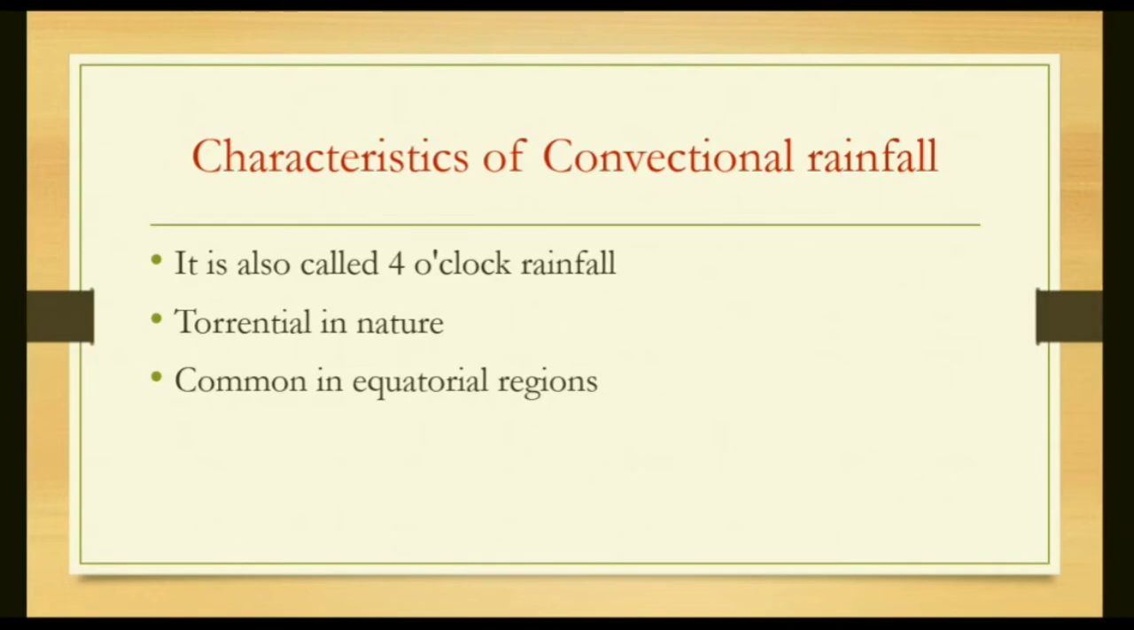And the last one is the equatorial region. It is common in the equatorial region because this area receives direct sun rays and always has a high temperature, and the rate of evaporation is a continuous process. So it results in rainfall. Every day there is rainfall in this equatorial region.